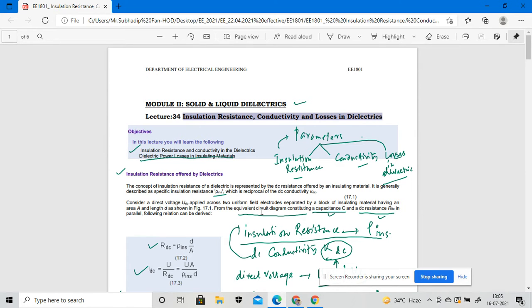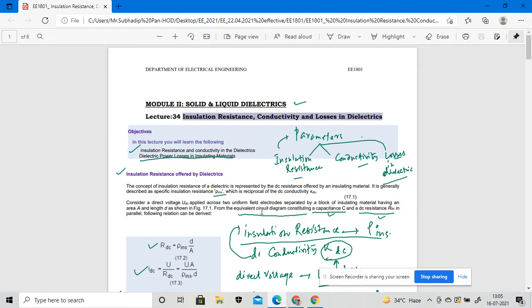In the case of liquid dielectrics, we need to take into consideration different parameters like the insulation resistance, the conductivity, and the losses. In the previous lecture, we discussed transformer oil as an example of a liquid dielectric, and we found the insulation resistance for the transformer oil. We also calculated the power losses and the conductivity of the transformer oil, a liquid dielectric, right?